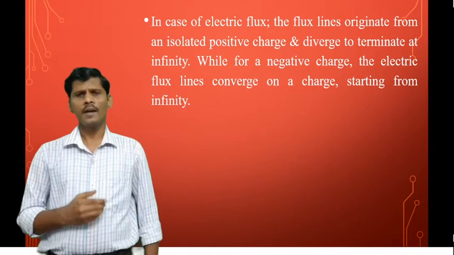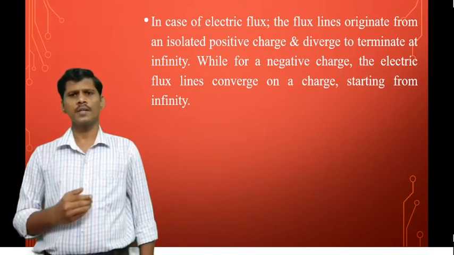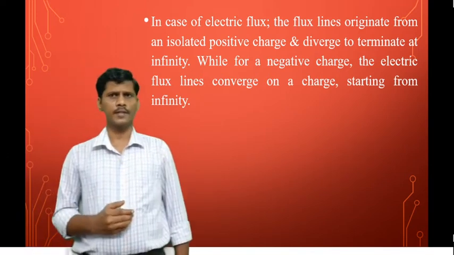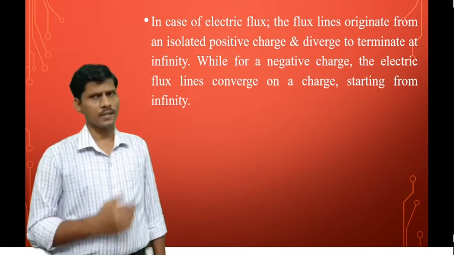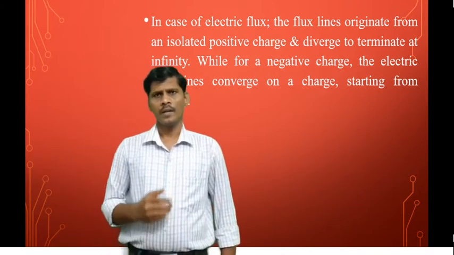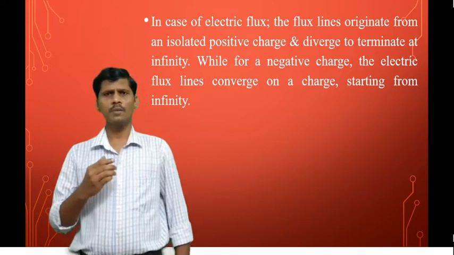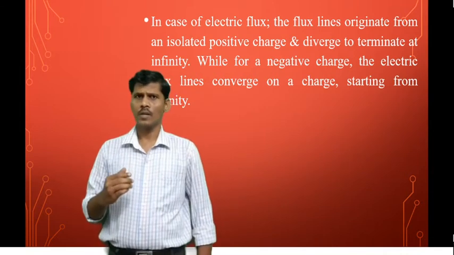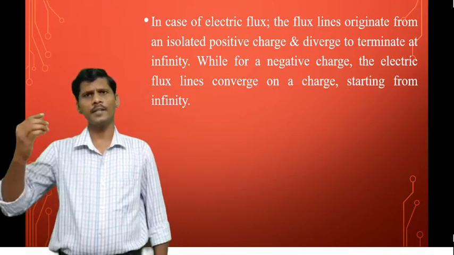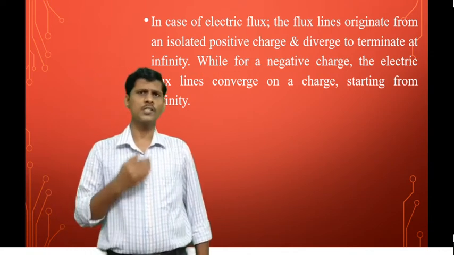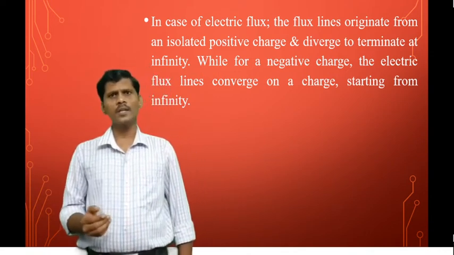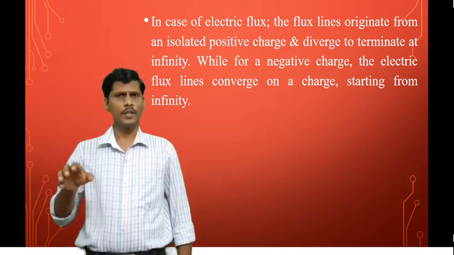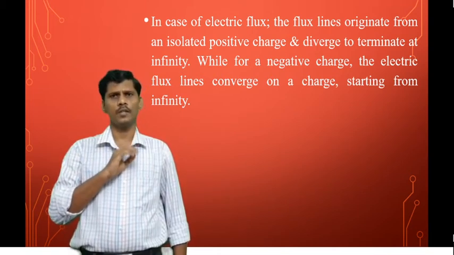While for an isolated negative charge, the electric flux lines converge on the charge, starting from infinity.